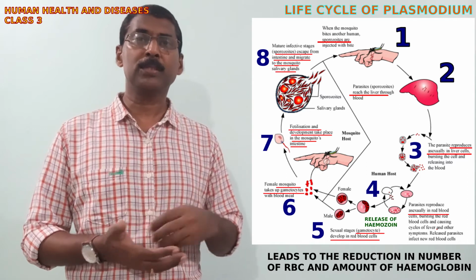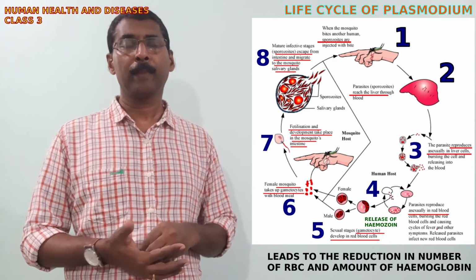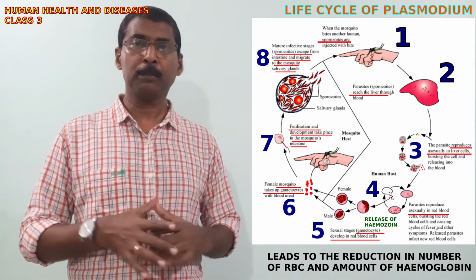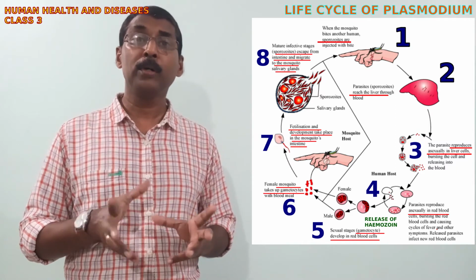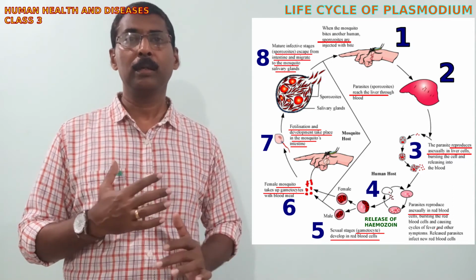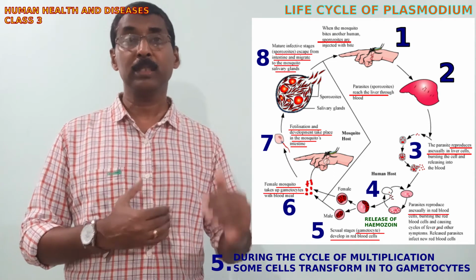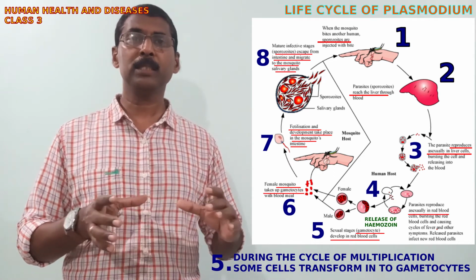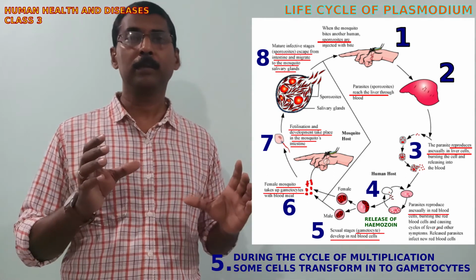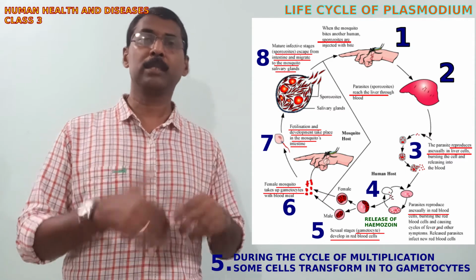But sometimes in this cell division in the RBC, some of the cells transform into a different cell. They are called gametocytes. These gametocytes would be present in the general bloodstream, available for the mosquitoes to suck in.